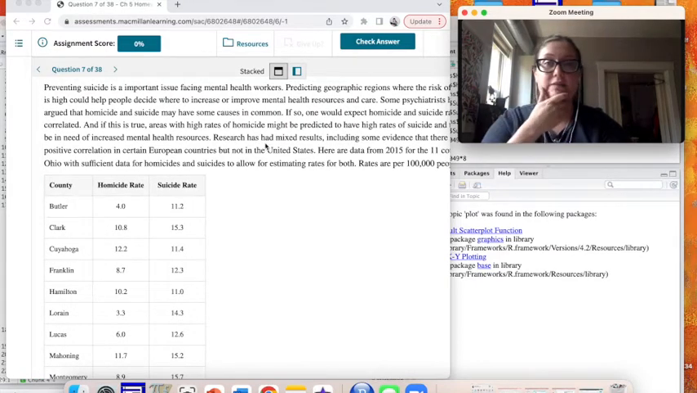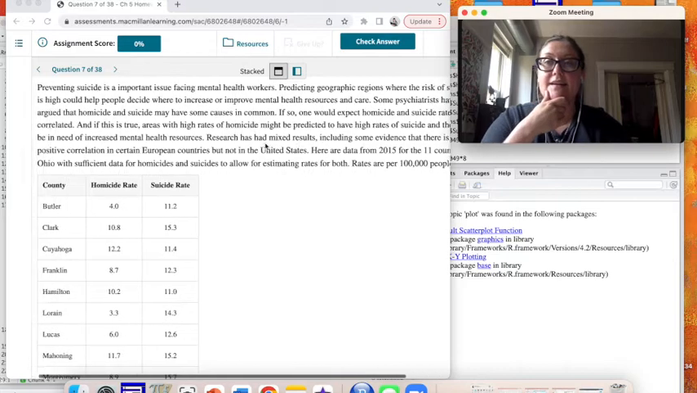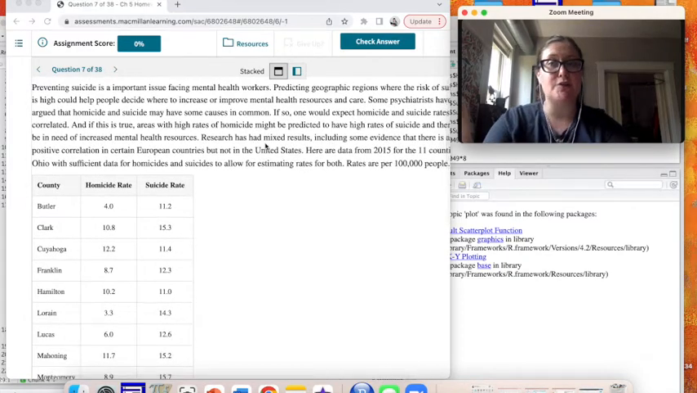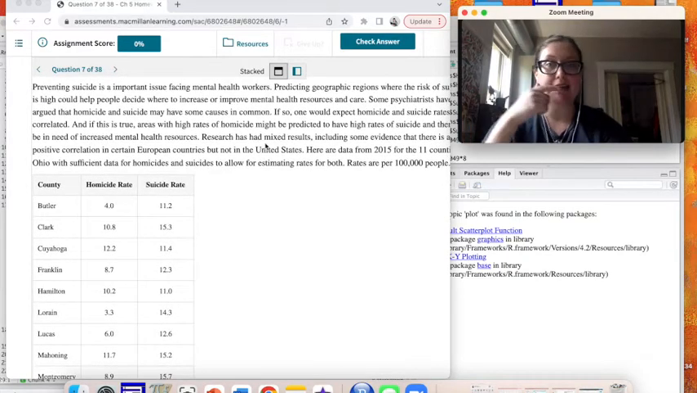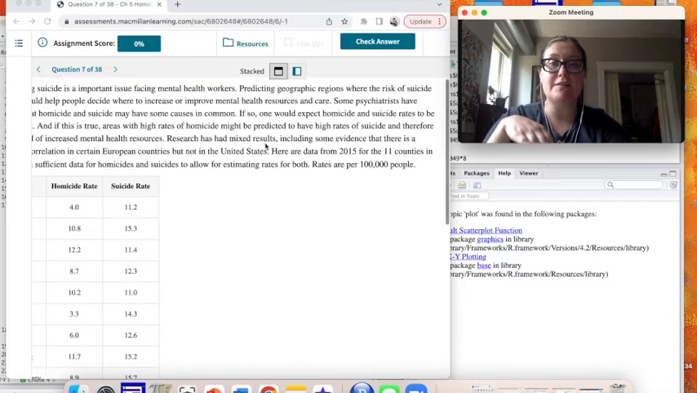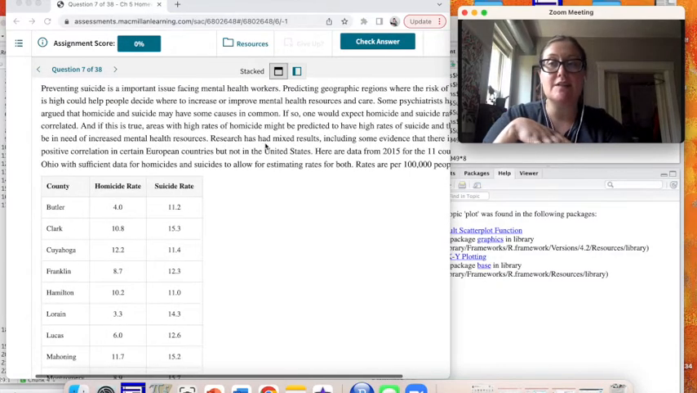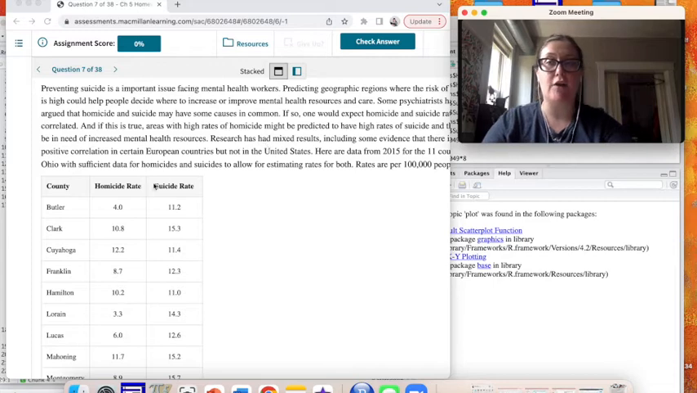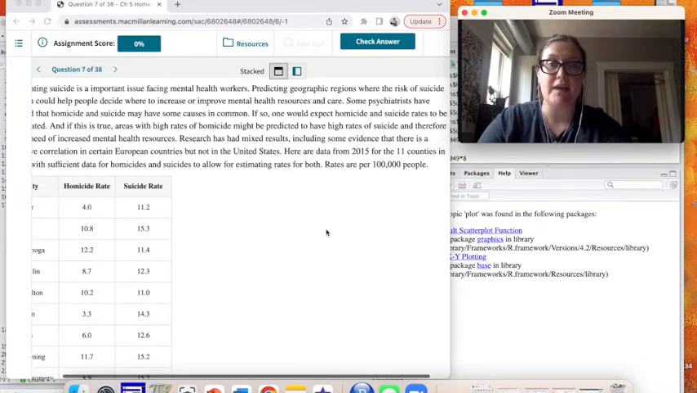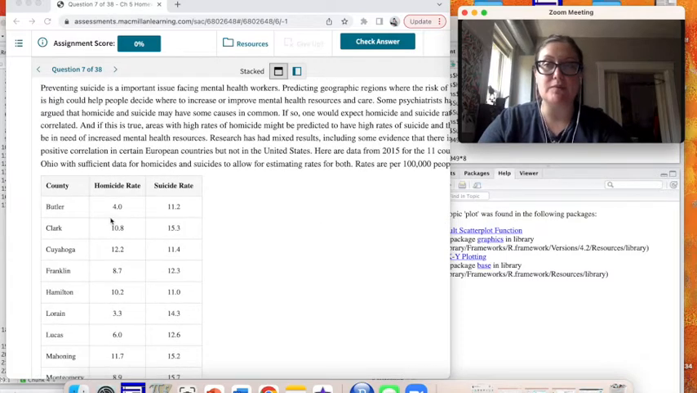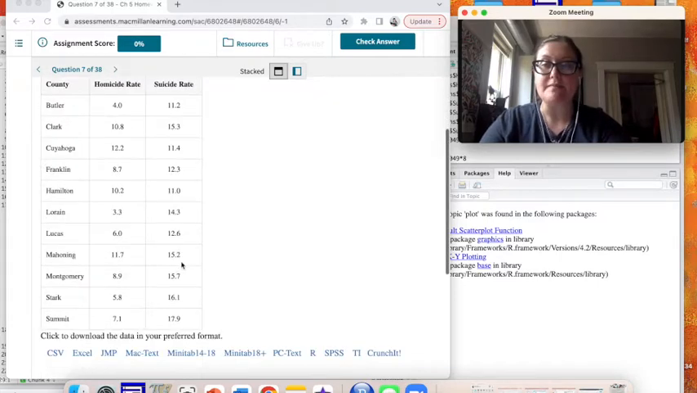Research had mixed results, however, including some evidence that there is a positive correlation in certain European countries, but not in the US. So here's data for 2015 and for 11 counties in Ohio with sufficient data for homicides and suicides to allow for estimating rates for both. And the rates are per 100,000 people. So in Butler County, there's 4 homicides per 100,000 people is how we interpret this.